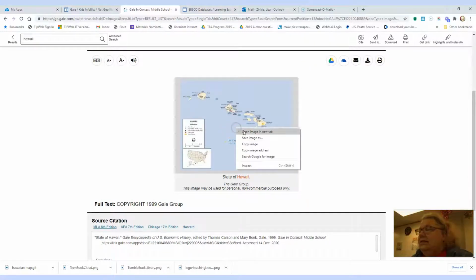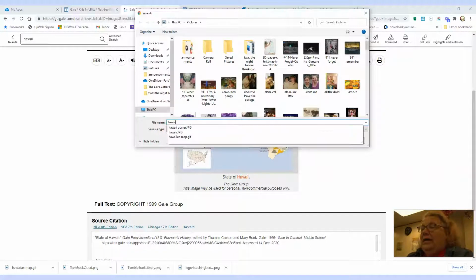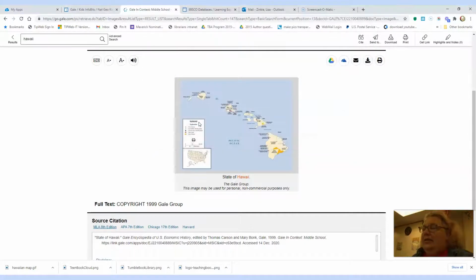But if I want to use this, and maybe I can make it bigger on my project, I can save image as, and it's 000552223. That's not going to help me remember, so I'm going to put in Hawaii map small, because it's a small one. And I'm going to save it, and it's saved as a JPEG.